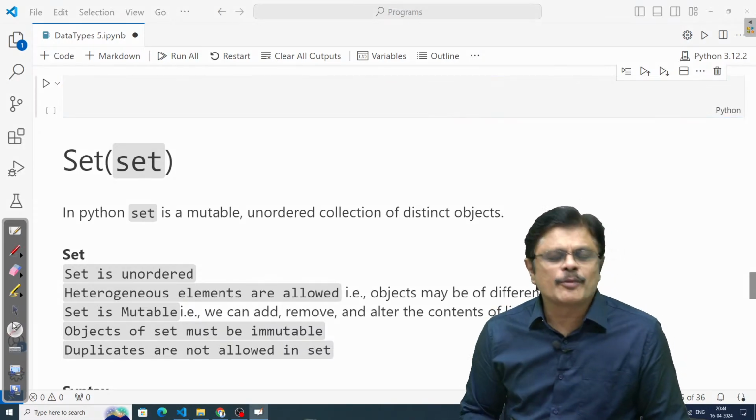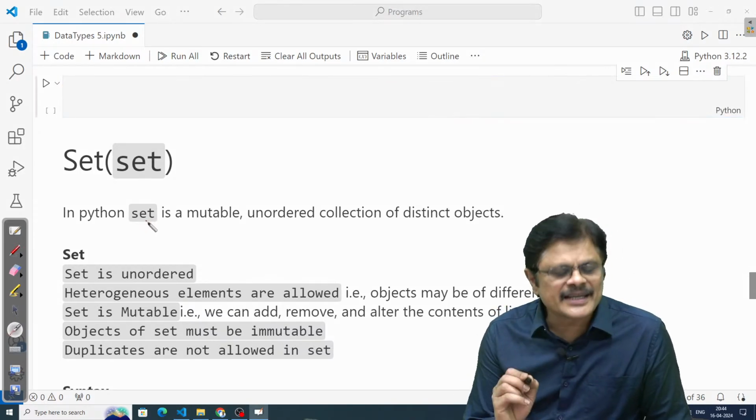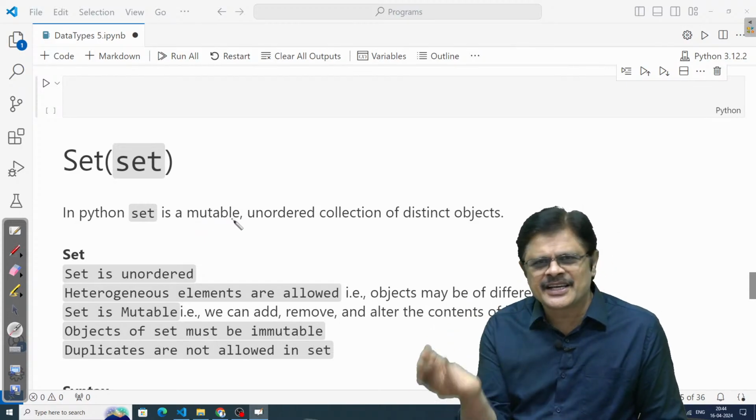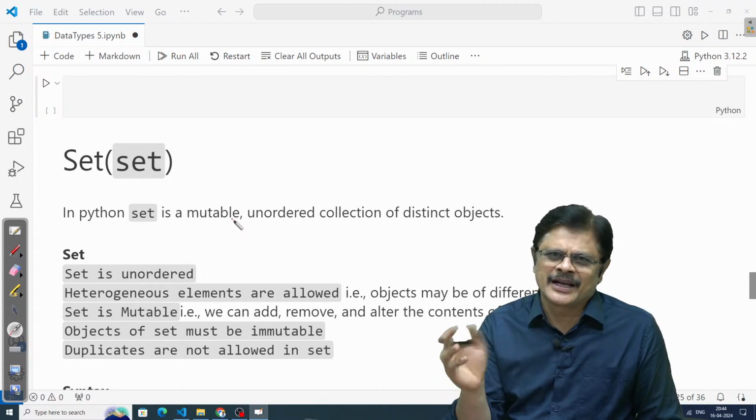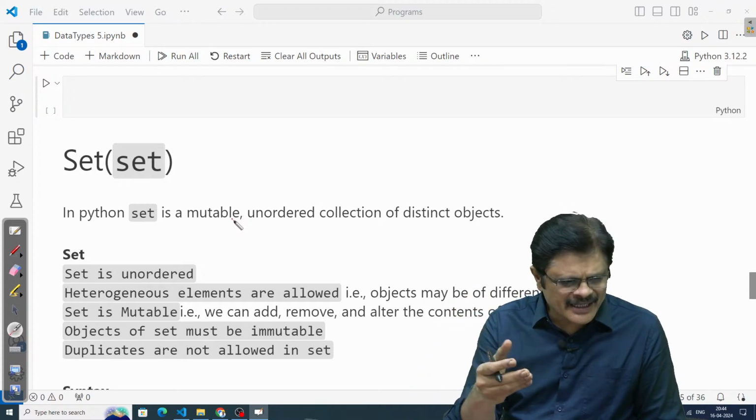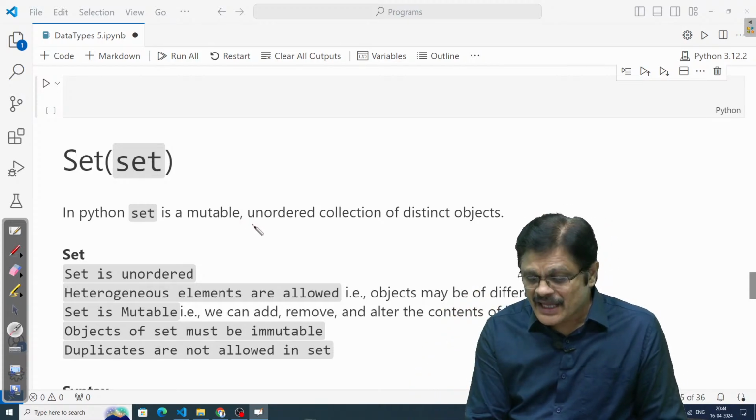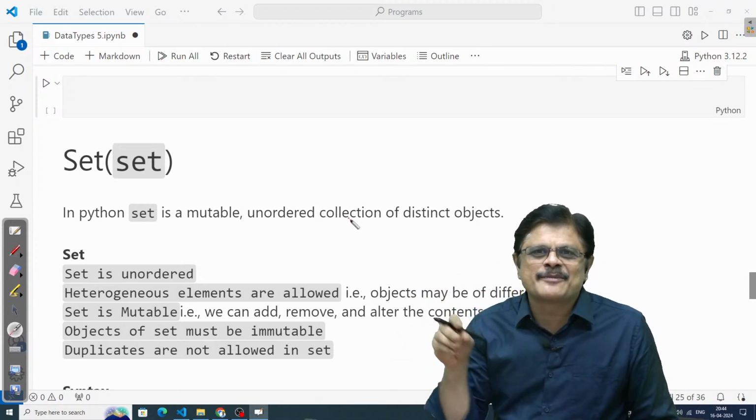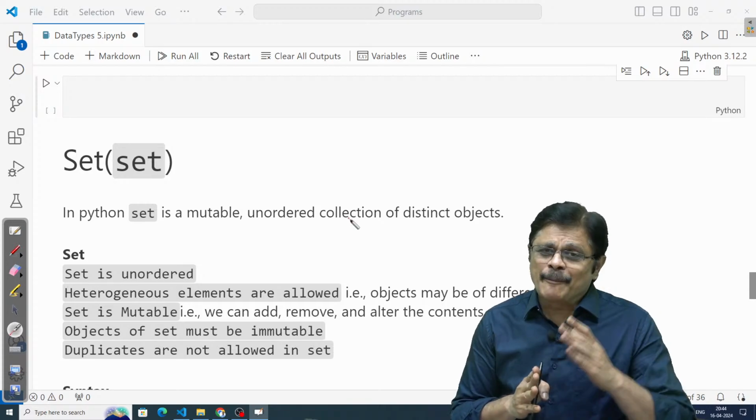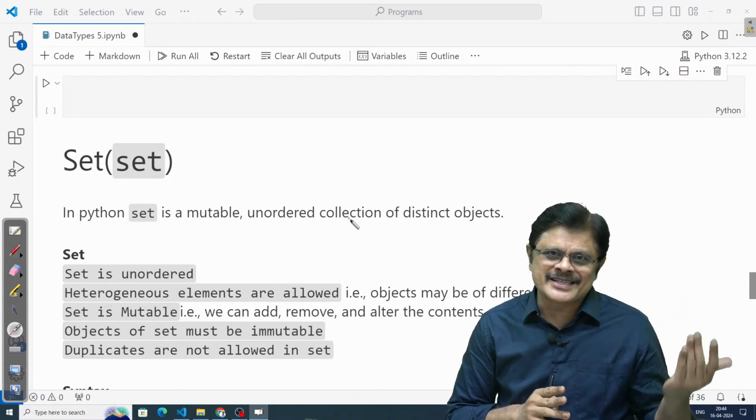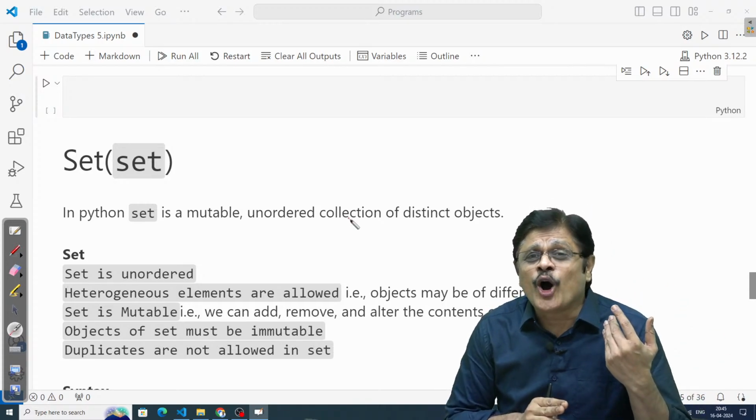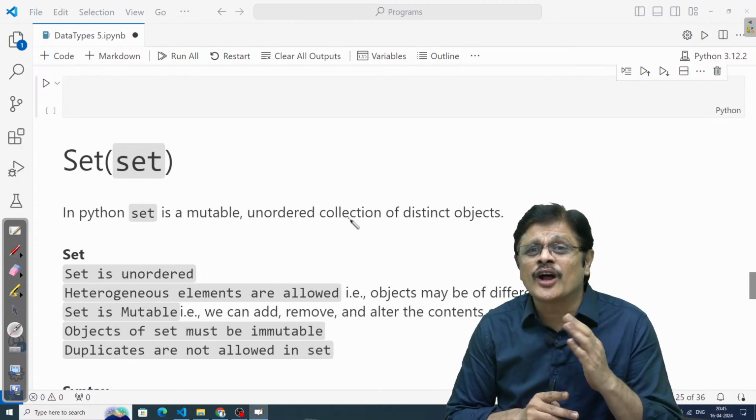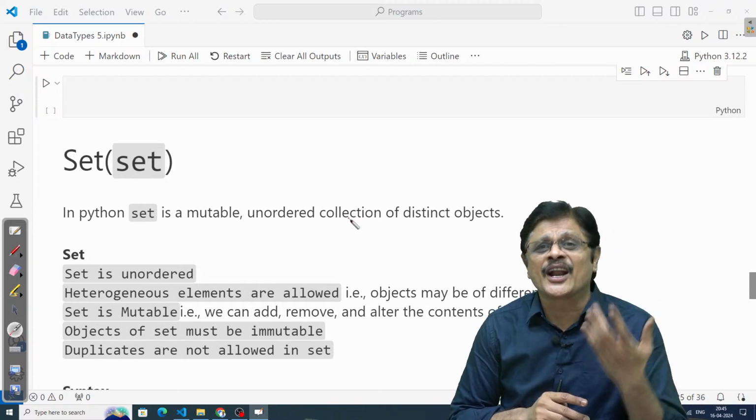So what is a set? In Python, set is mutable. Mutable means you can change it, add elements, change elements, remove, update, all these kinds of activities can be done. It is an unordered collection, so you cannot access the elements by indices. The sequences we discussed yesterday are all ordered by indices, but these are unordered, like dictionaries are unordered.